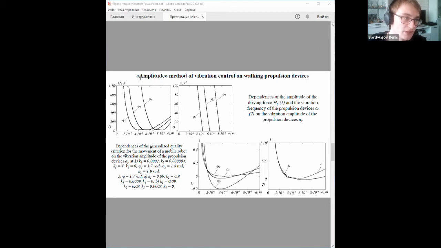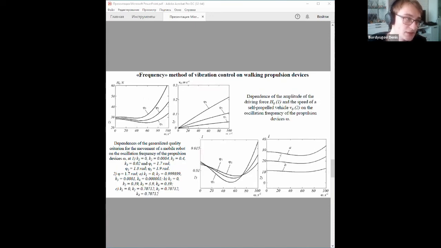Here we can see the amplitude method of vibration control of the walking propulsion device. In the first figure, we can see the dependence of the driving force H0, first, and the vibration frequency of the propulsion device omega, second, on the vibration amplitude of the propulsion device Ag. In the second figure, we can see the dependence of the generalized quality criterion for the movement of the mobile robot on the vibration amplitude of the propulsion devices.